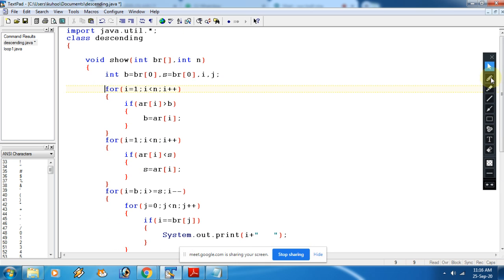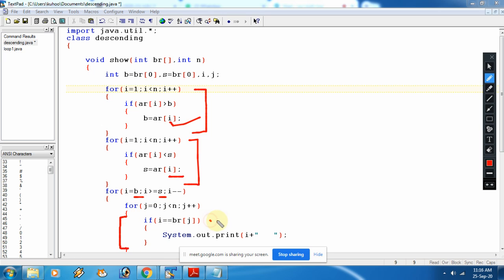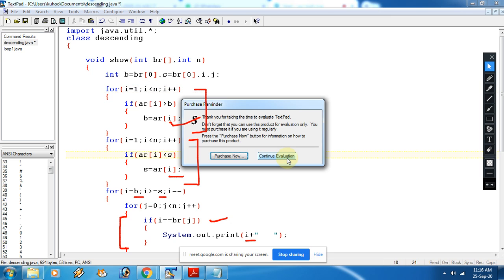In this part, from here in B we are finding the largest, and in this part we are finding the smallest. Then we are starting a loop from biggest to smallest, and then we are comparing, and if the condition is true then we are printing I. Instead of I you can print BR of j also. Both are correct. So now let me execute this program.